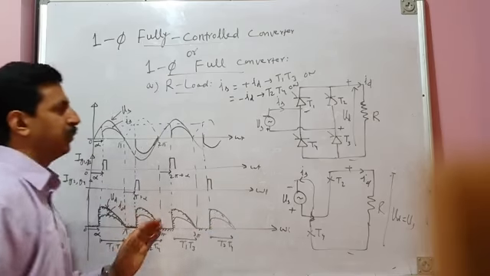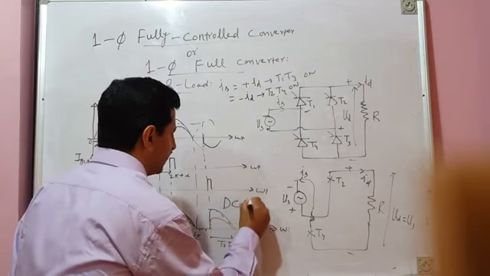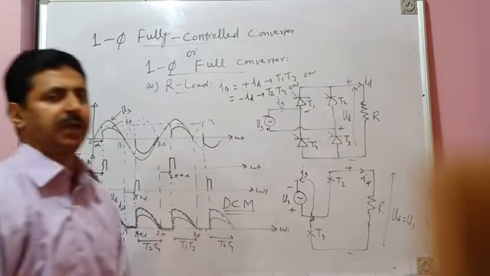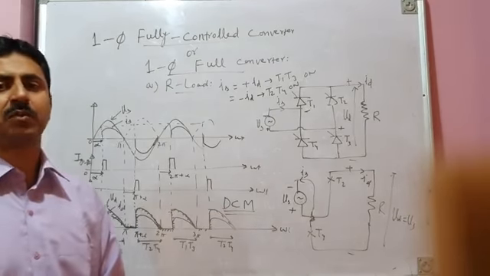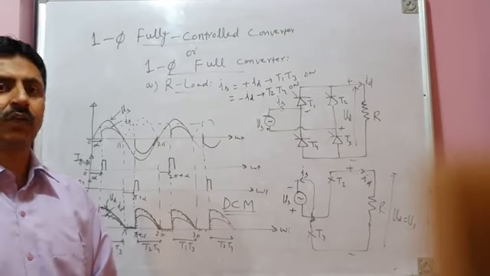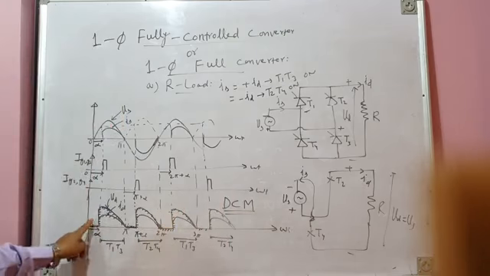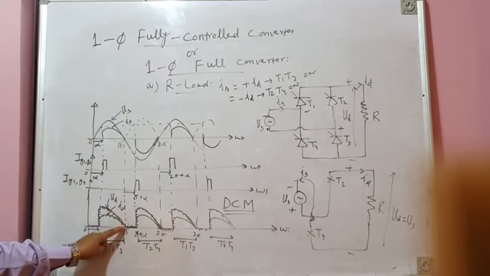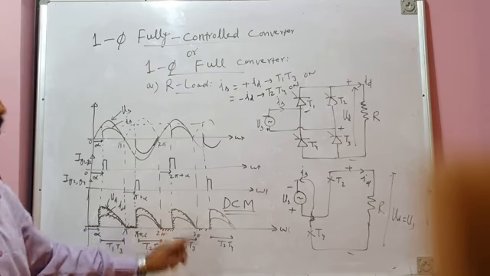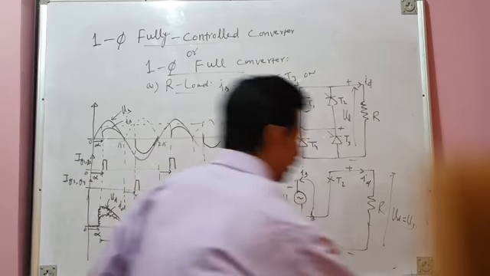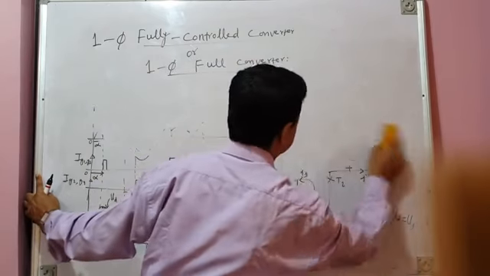So therefore for resistive load, there will always be DCM. The converter will always be operating in discontinuous conduction mode of operation, DCM. It is not possible to operate the converter in continuous conduction mode of operation. It will always operate in discontinuous conduction mode, because you can see current becomes discontinuous at pi, then it becomes zero at 2 pi, 3 pi, and so on. So this is for purely resistive load.